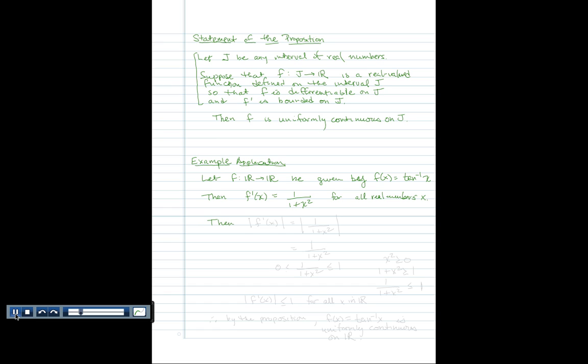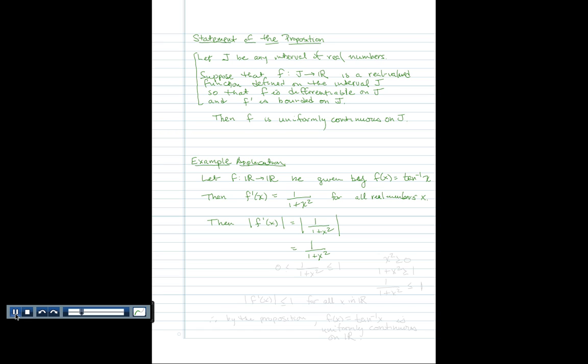we would just take the absolute value of the derivative and hopefully be able to prove that it's less than or equal to something. Well, this particular derivative, it's already positive, so we know that's just going to be equal to 1 over 1 plus x squared.